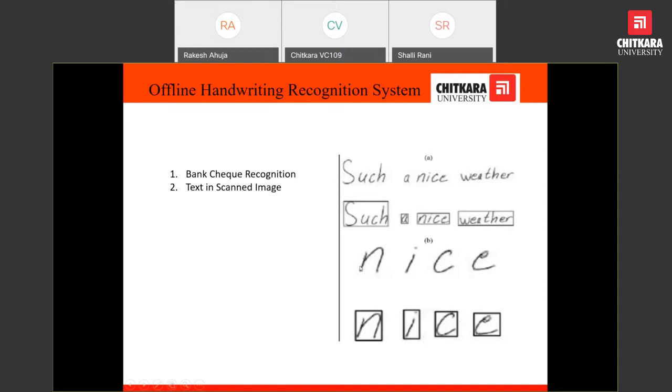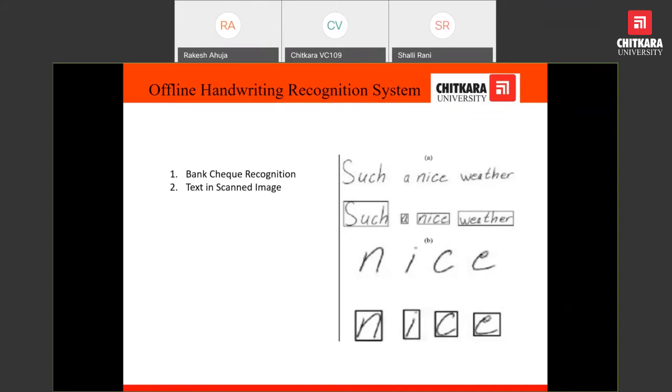Another way to write is by separating the characters, and there is also cursive handwriting. There are a lot of challenges in recognizing what a person has written at a previous point of time. If we solve this problem, then there are a number of manuscripts written in languages that we are not able to recognize. If we have such a system, then we will convert these manuscripts into a language like English or Hindi and we would be able to understand them better. Right?